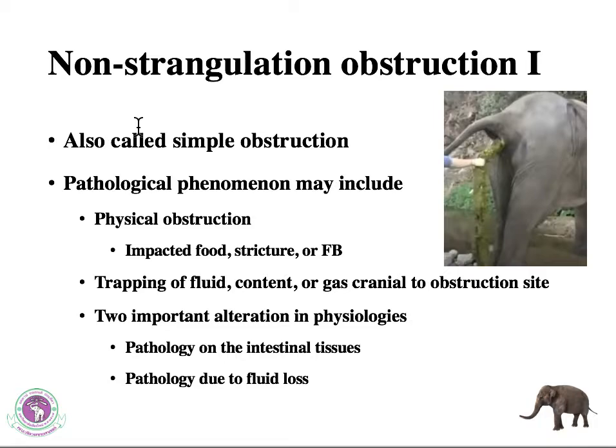There will be two major important alterations in physiology. The first is pathology on the intestinal tissue, and the second is due to the fluid loss. Remember, the fluid will accumulate cranial to the obstruction site. That will be the cause of the fluid loss.